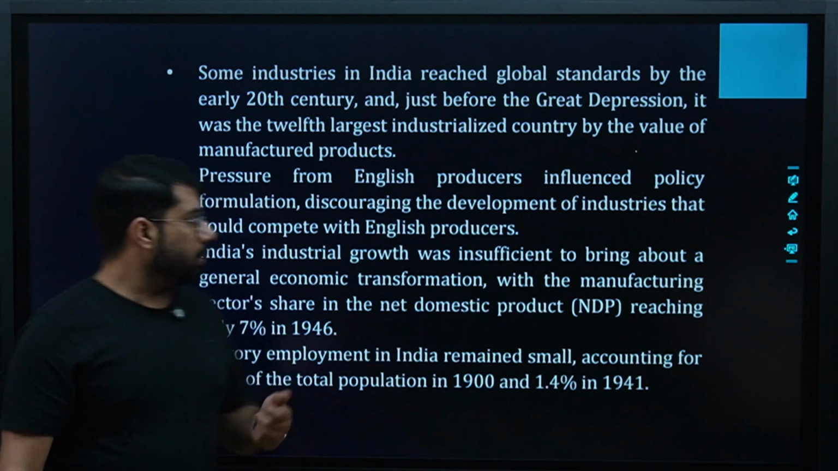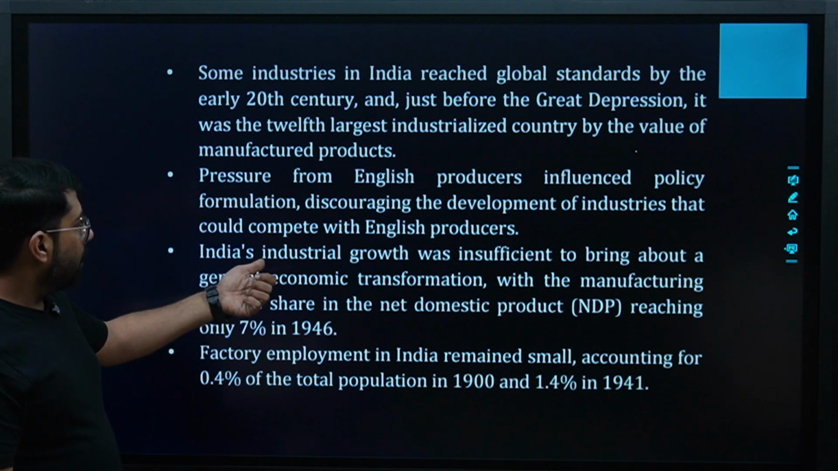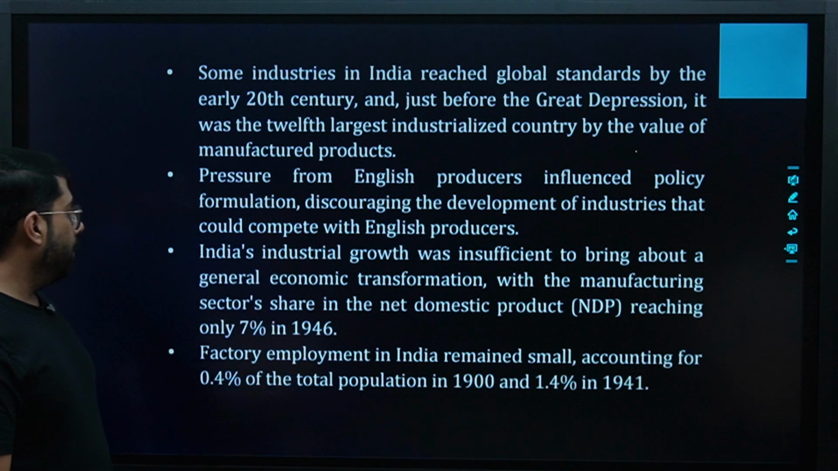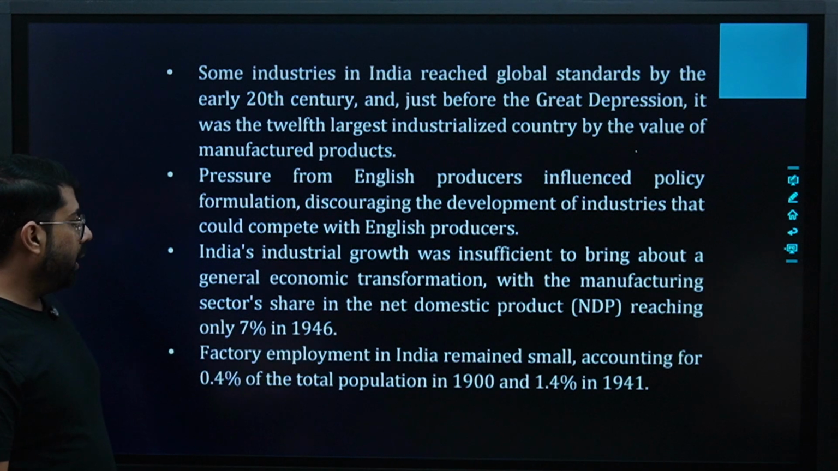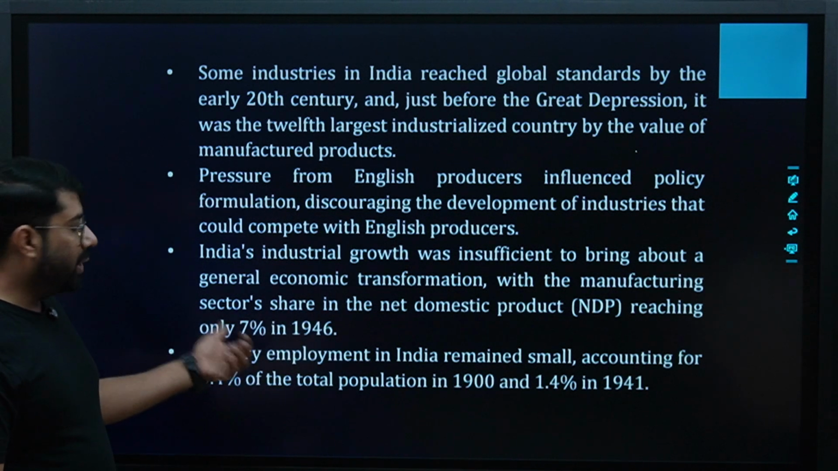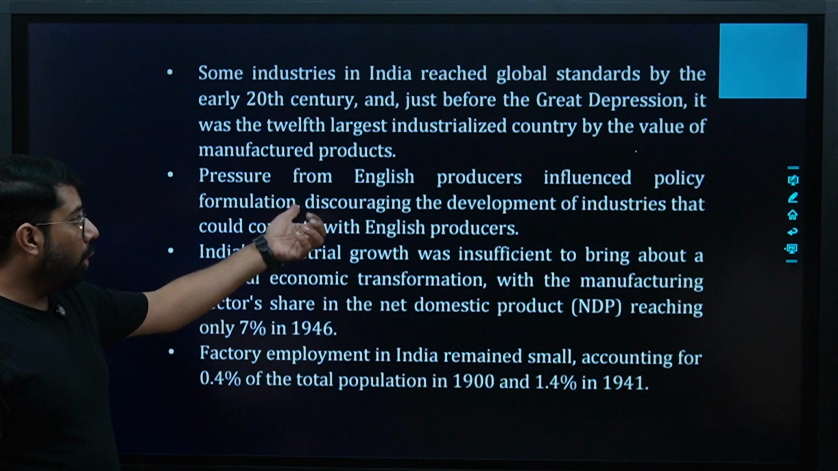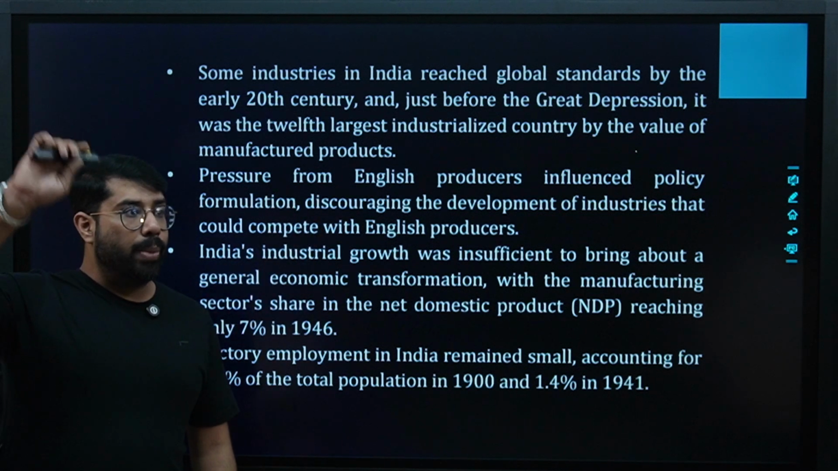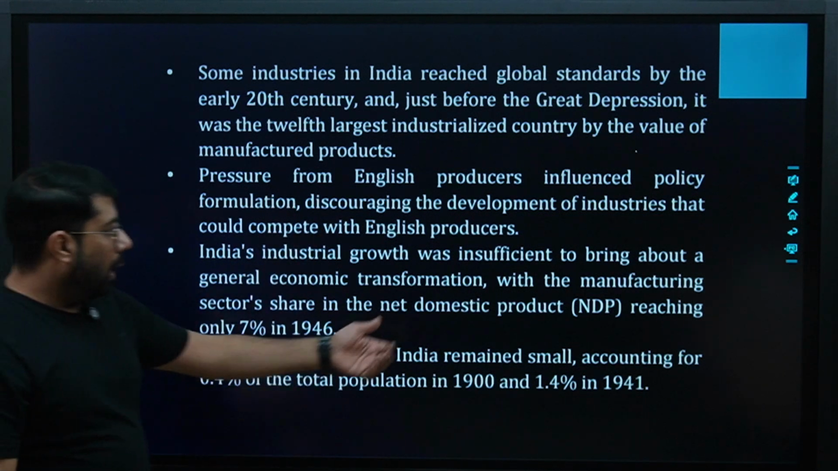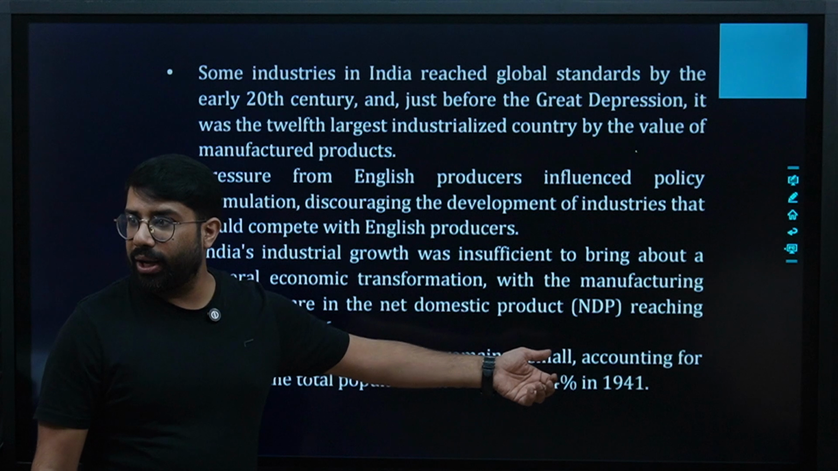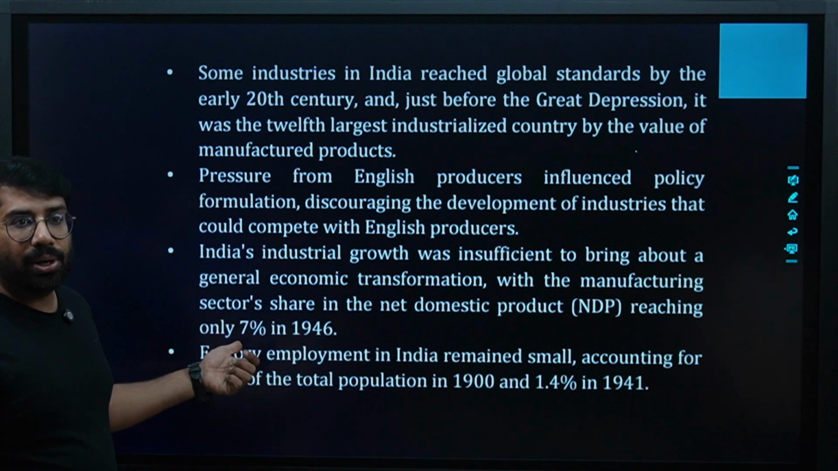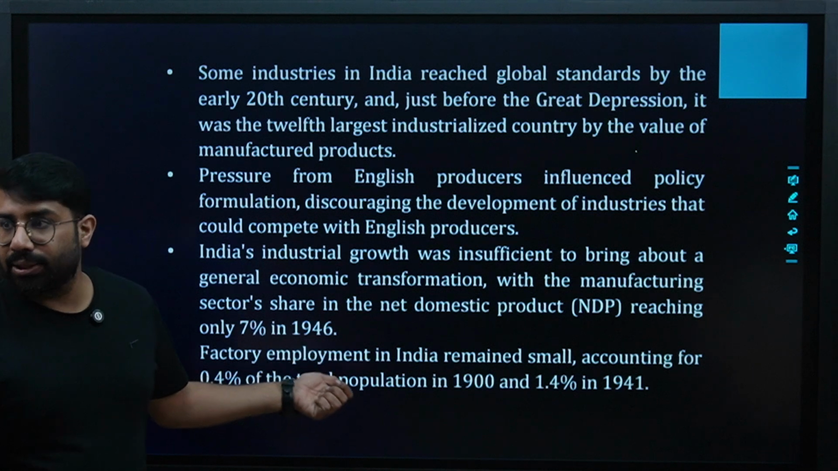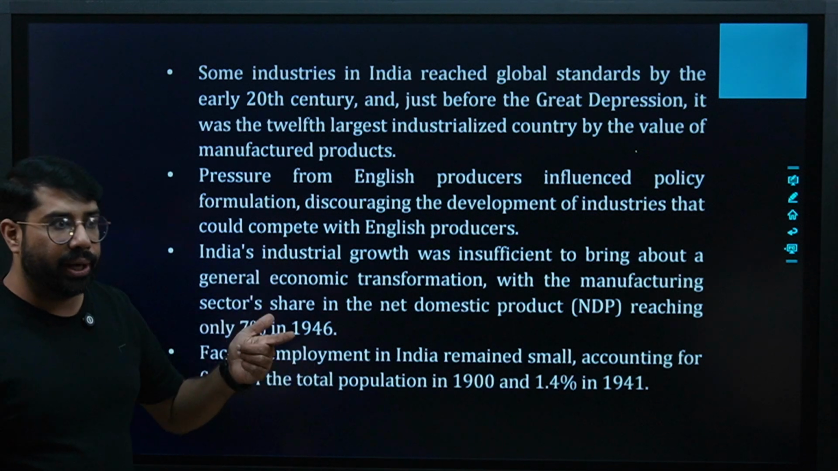Do we understand this? India's industrial growth was insufficient to bring about a general economic transformation, with the manufacturing sector's share in the net domestic product reaching only 7% in 1946. Because of these policies, our production went so low that our NDP, net domestic product, went to only 7% by 1946. That is nearby when the British were moving out of India.